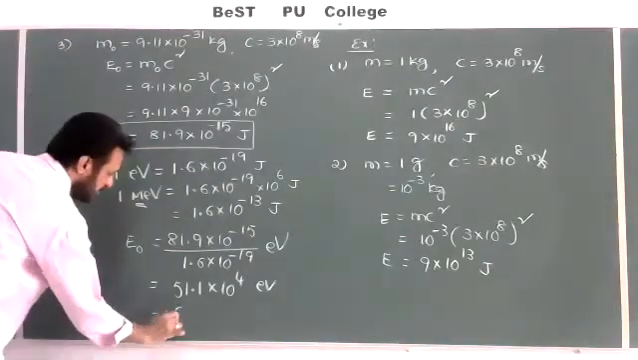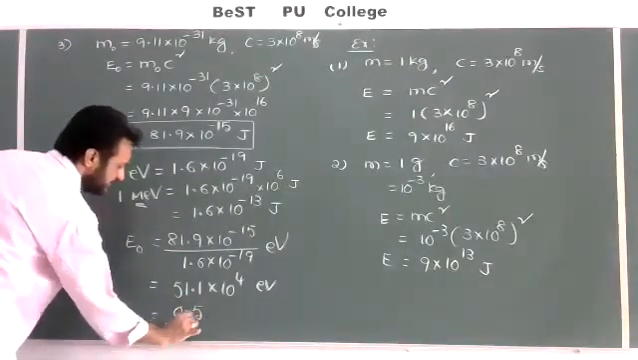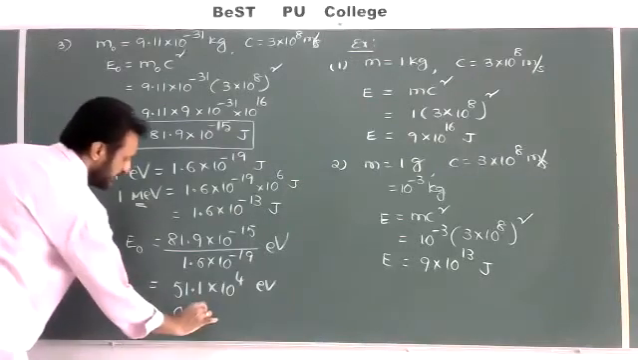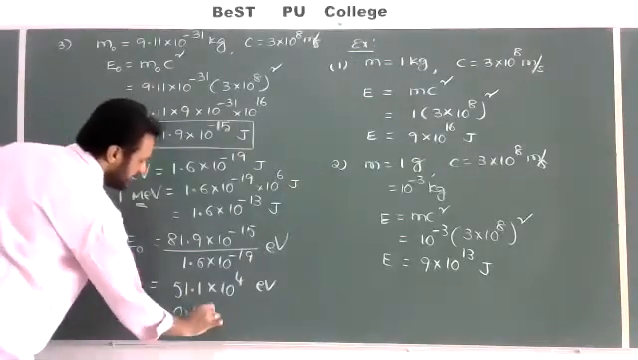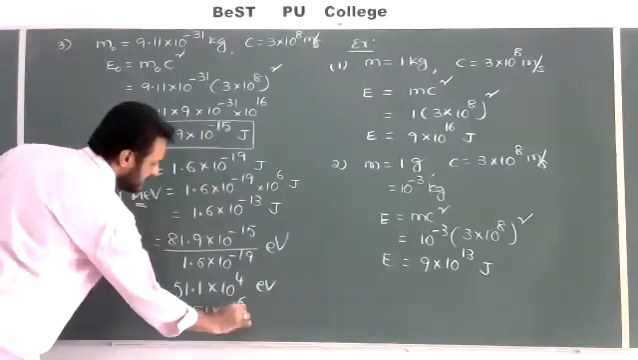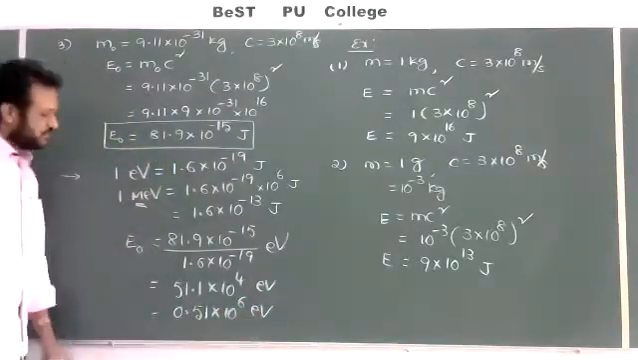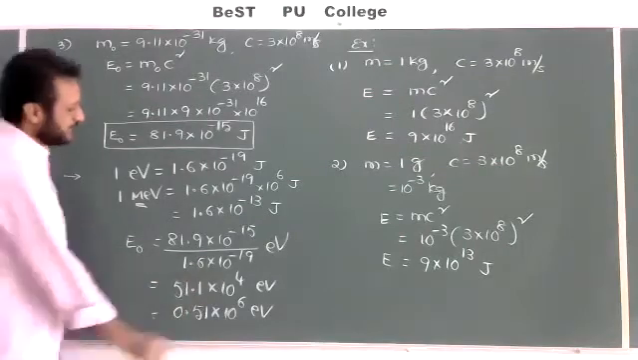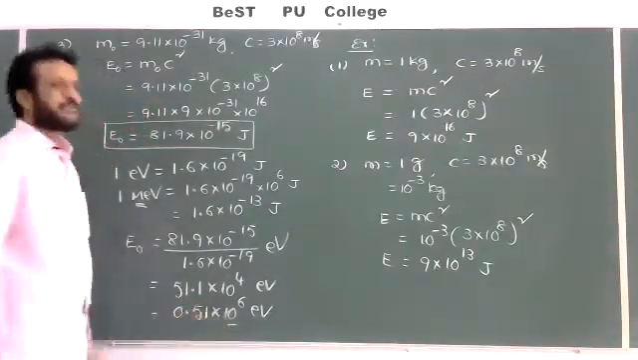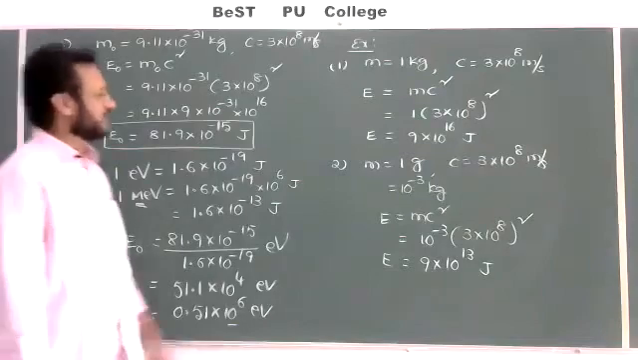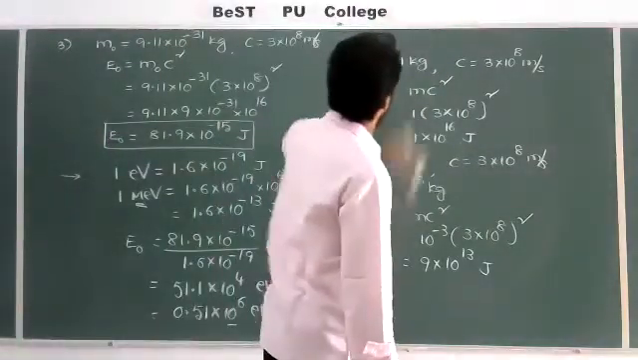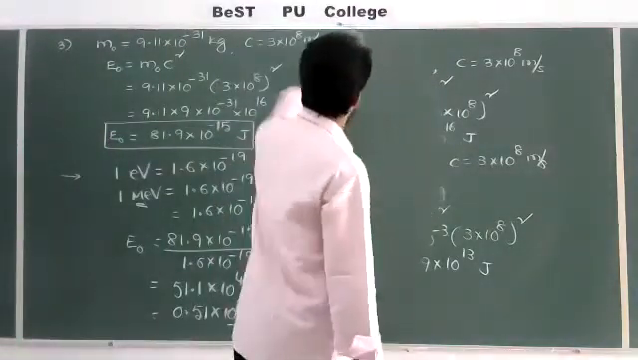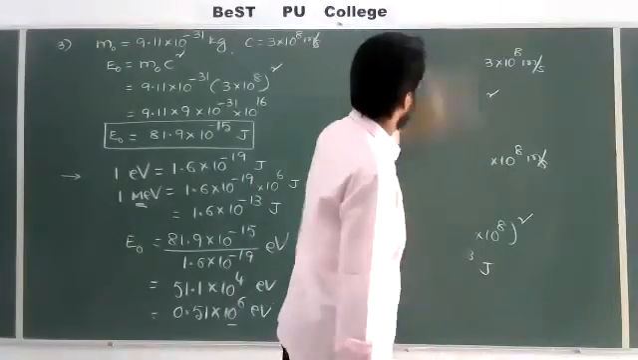I'll write this value as 0.511. We may write up to 0.51 into 10 to the power of 6 electron volt. Two digits I am adjusting to the left side so that it becomes 10 power 6. But 10 power 6 is nothing but mega. That's what you should write. Therefore, the value is equal to 0.51 mega electron volt, or million electron volt.